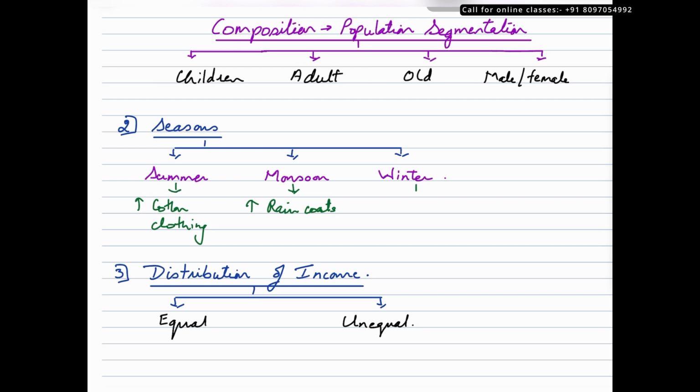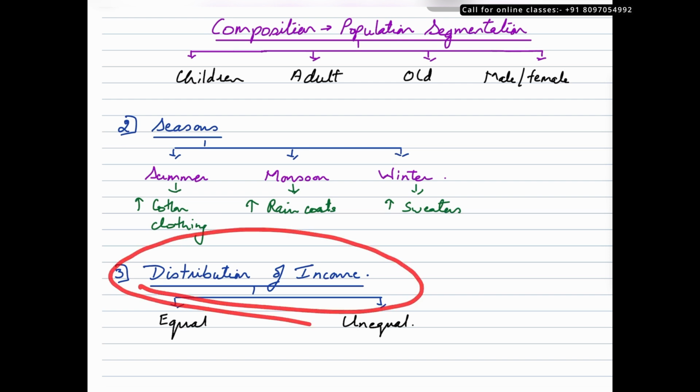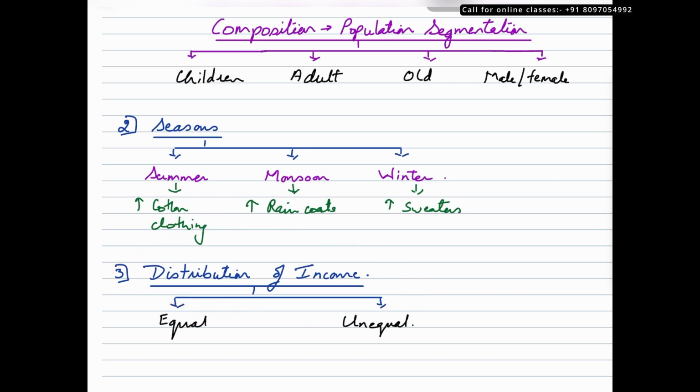And during winters, you may have high demand for sweaters or woolen clothes, right, to keep yourself warm. So depending upon what kind of season prevails in a given market, demand for season specific goods and services would go up. The next factor is distribution of income, how the income is distributed in a given market.